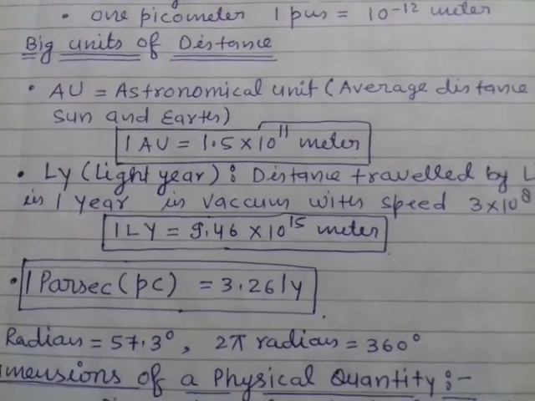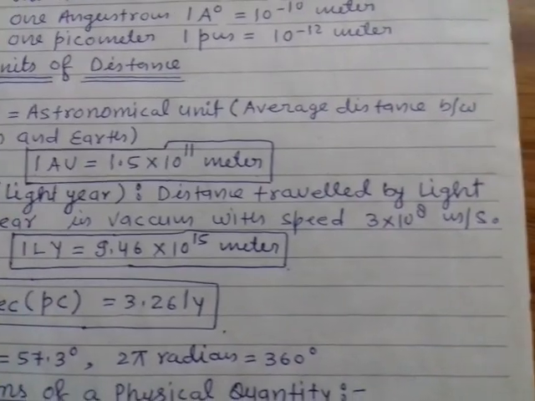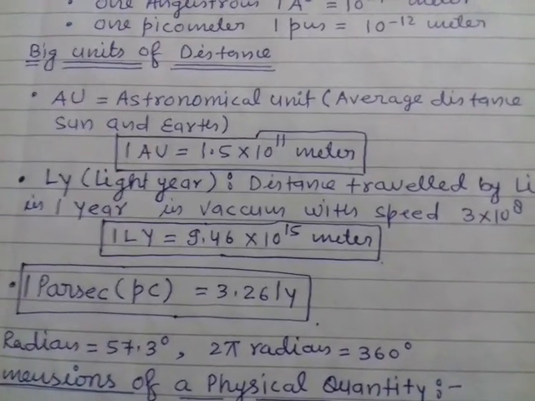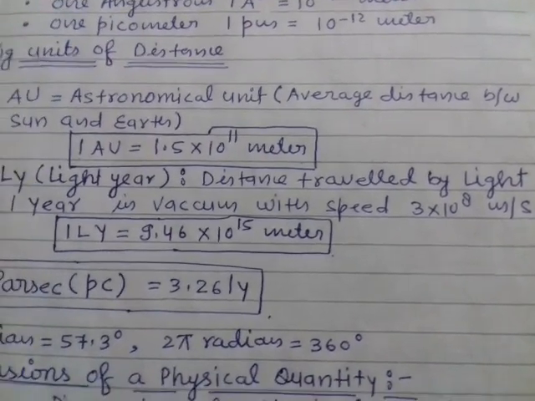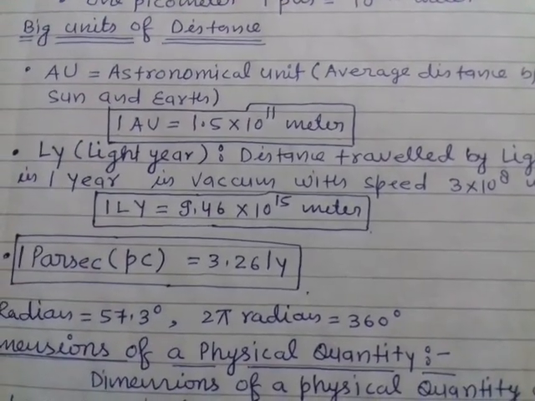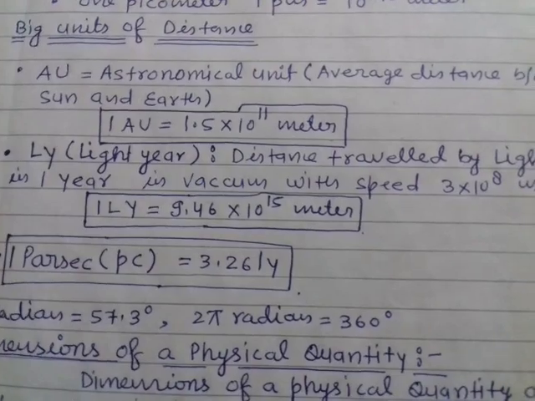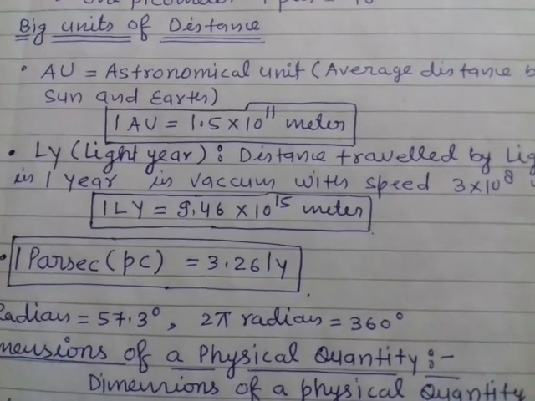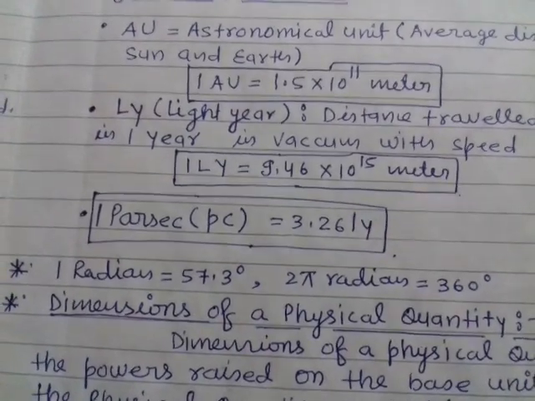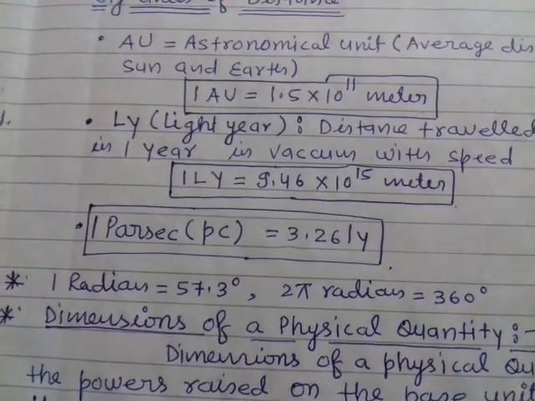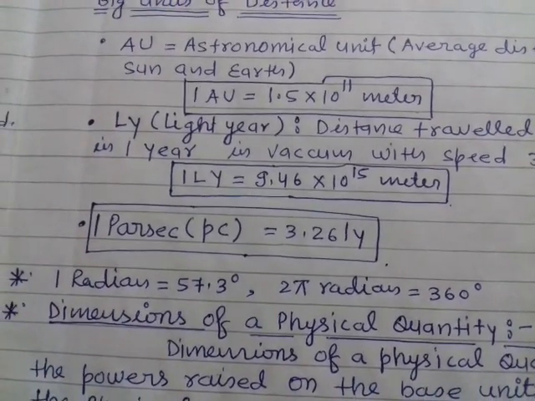Now, light year. Distance traveled by light in 1 year in vacuum with speed 3 into 10 to the power 8 meter per second. 1 light year is equal to 9.46 into 10 to the power 15 meter. Another big unit of distance is parsec. 1 parsec is equal to 3.26 light year.